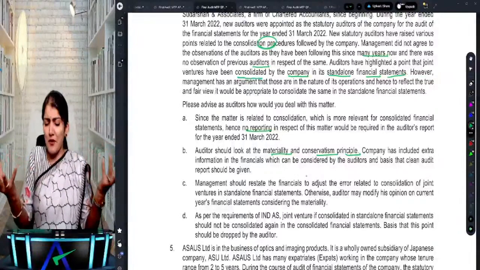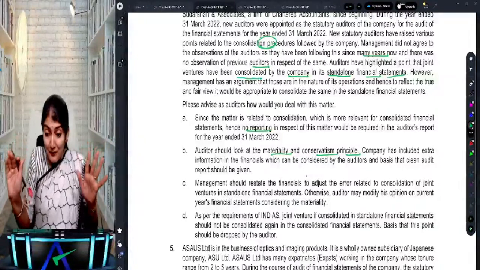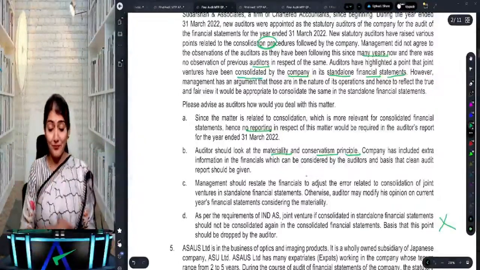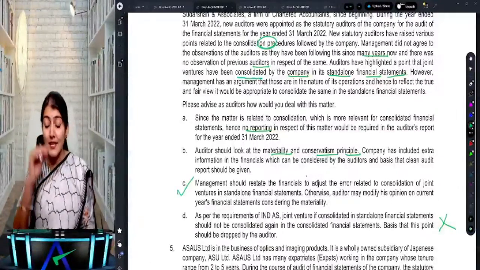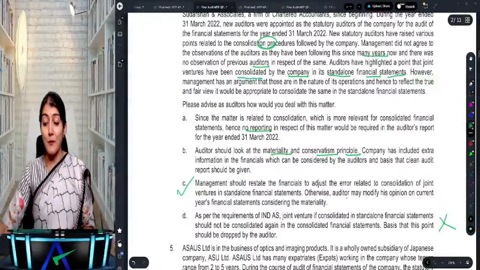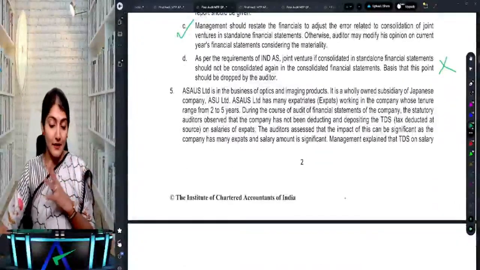As per the requirement, a joint venture, if consolidated in standalone, need not be consolidated again in CFS. Oh God, what are they saying? Okay, so management should restate the financials to adjust the error relating to consolidation of joint venture. Otherwise, the auditor may modify his opinion on the current year financial statements considering the materiality.